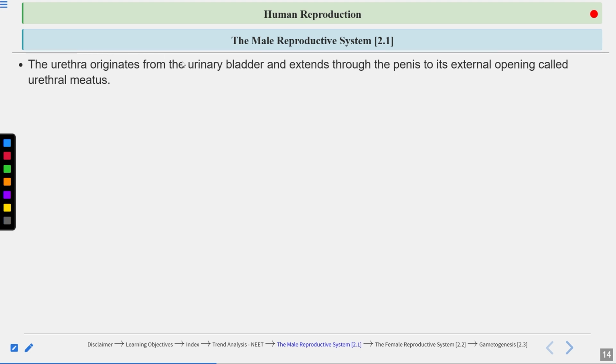Now urethra originates from the urinary bladder and extends through the penis to its external opening called the urethral meatus. So the opening of the urethra is known as urethral meatus. Clear? And urethra originates from where? Originates from the urinary bladder.